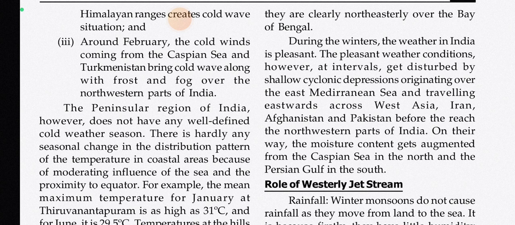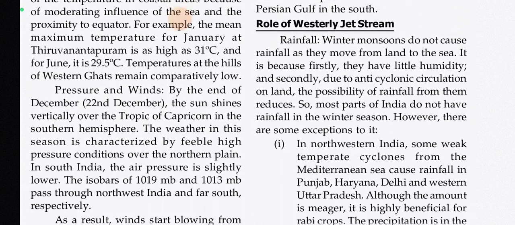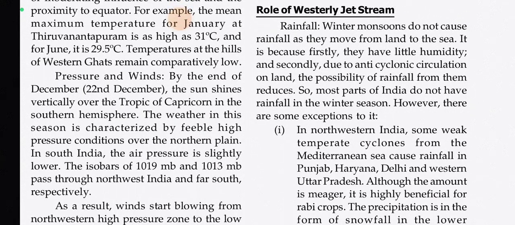On their way, the moisture content gets augmented from the Caspian Sea in the north and the Persian Gulf in the south. Now, role of westerly jet stream. So, rainfall. Winter monsoon do not cause rainfall as they move from land to the sea. It is because firstly they have little humidity, and secondly due to anticyclonic circulation on land, the possibility of rainfall from them reduces. So most parts of India do not have rainfall in the winter season.